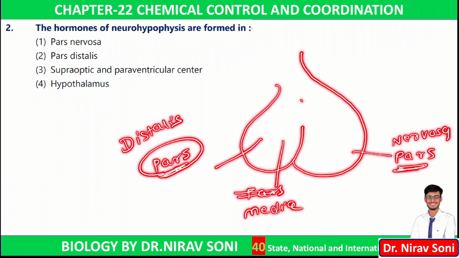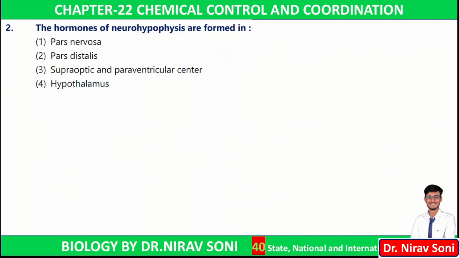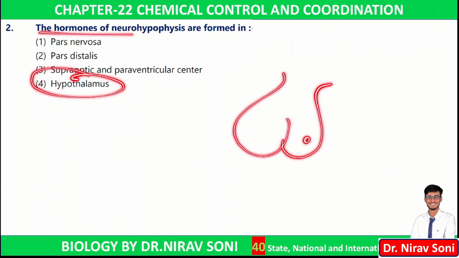So pars nervosa is called neurohypophysis, and the hormones of pars nervosa are formed in the hypothalamus. That's why it's called hypothalamus. So these hormones are synthesized in the hypothalamus, but are stored in the axon terminals in the pars nervosa.